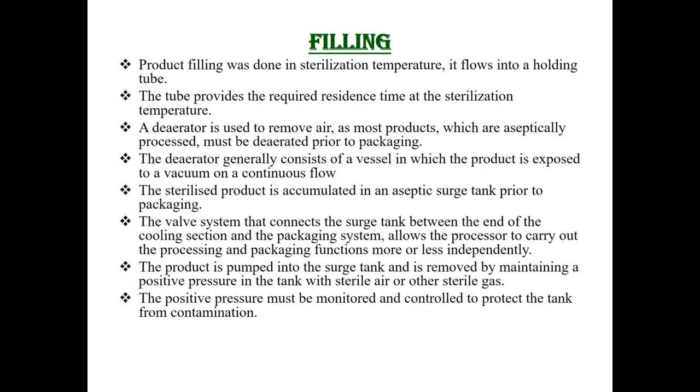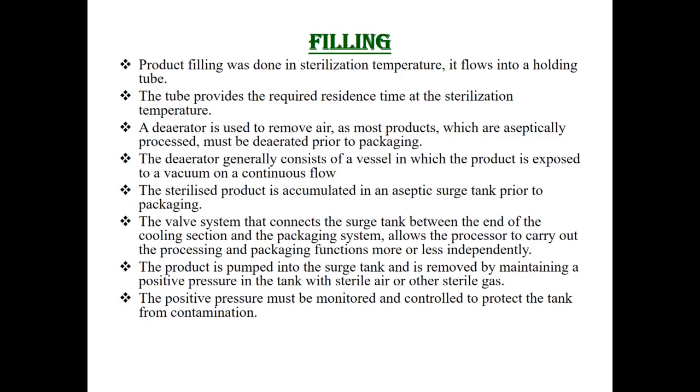Then filling. Product filling is done at sterilization temperature. It flows into a holding tube, which provides the required residence time at the sterilization temperature. Then the de-aerator is used to remove air, as most products that are aseptically processed must be de-aerated prior to packaging. The de-aerator generally consists of a vessel in which the product is exposed to vacuum on a continuous flow. The sterilized product is accumulated in an aseptic surge tank prior to packaging.